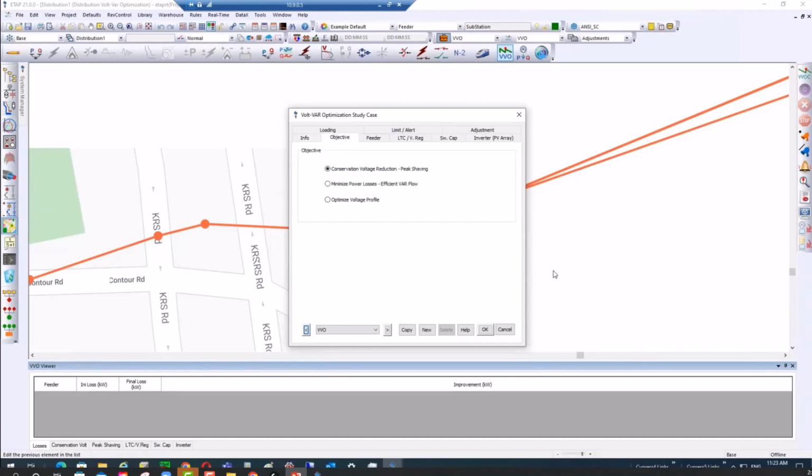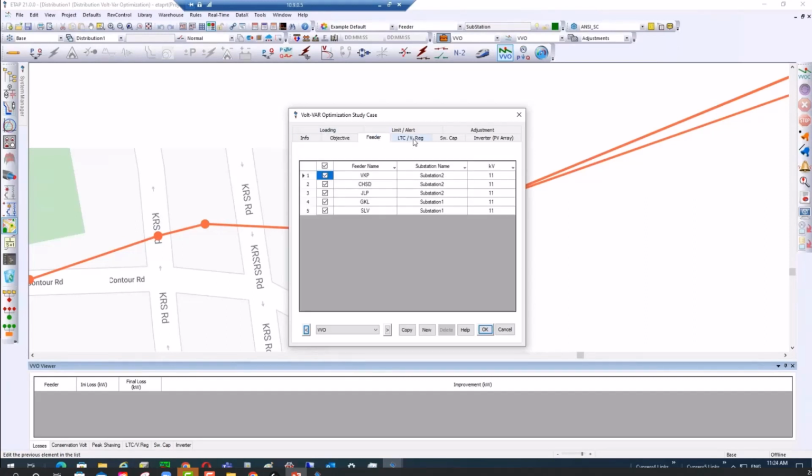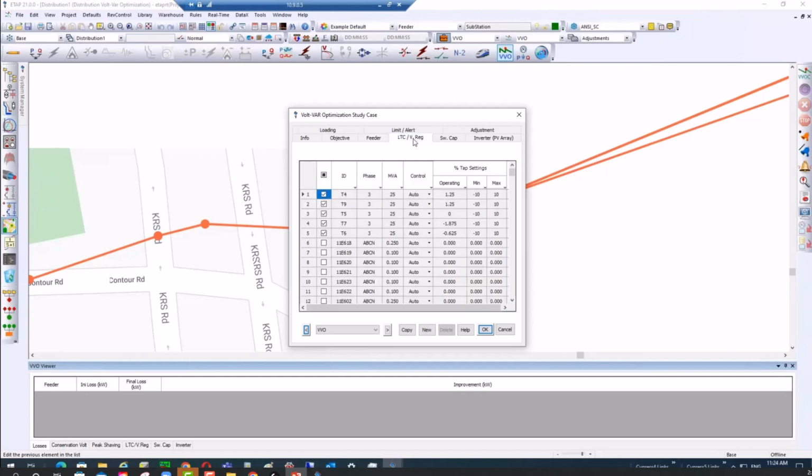I'm defining my objective, which is conservation voltage reduction, ultimately peak shaving. Once my objective is defined, the system is now going to calculate the optimal settings for load tap changers, voltage regulators, switching capacitors, any of the equipment defined within the study case editor. So in this example, I am selecting to include the first five transformers, which are T4, T9, T5, T7, and T6, as shown in the study case editor.